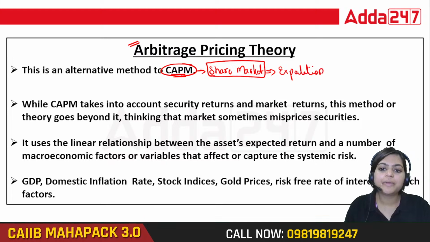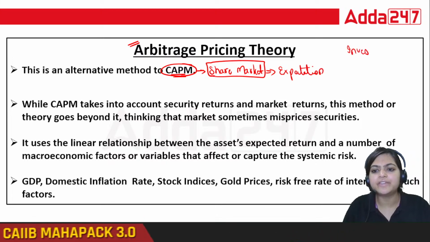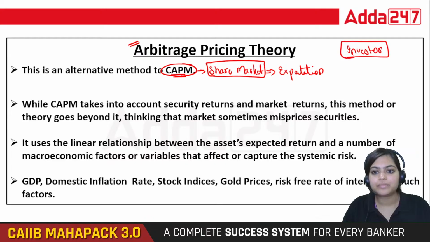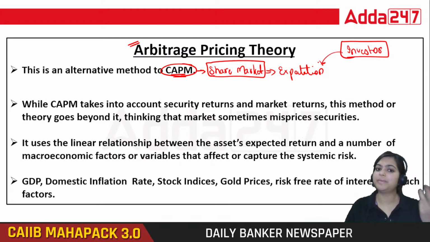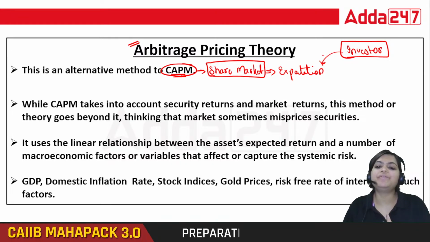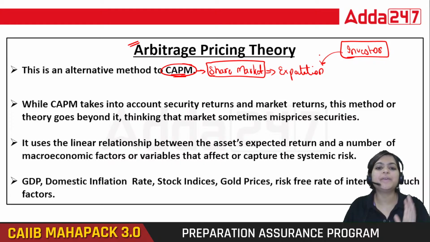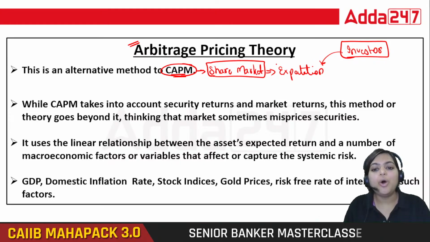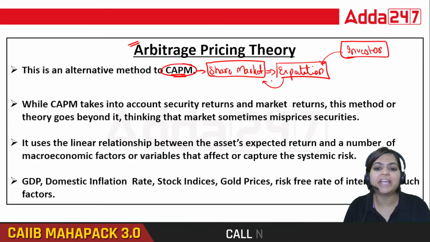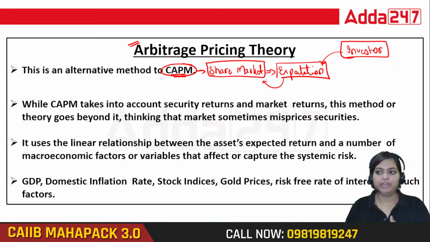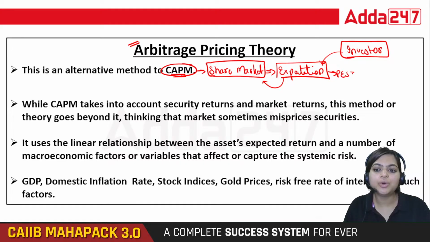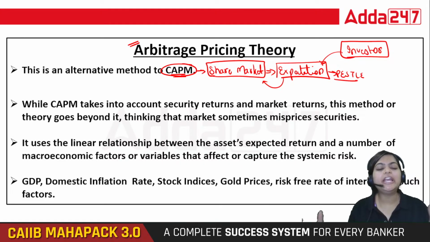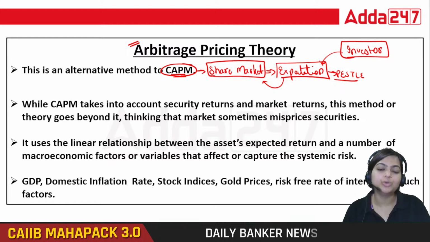As an investor, when we are investing in any company, we of course have some expectation, just like you are working in a bank and you have some expectation. So here also, when we are investing our money, we have some expectation. But the only factor you cannot say is the share market. We have other factors also, like PESTEL. So we need to consider other factors also to know your exact expectation.